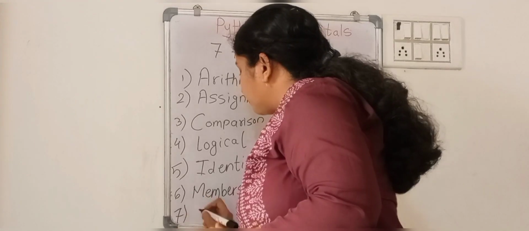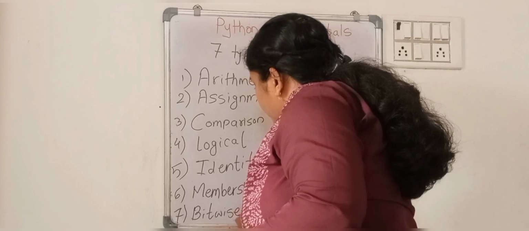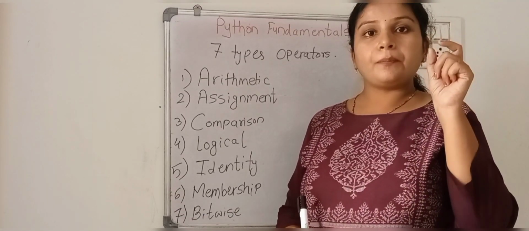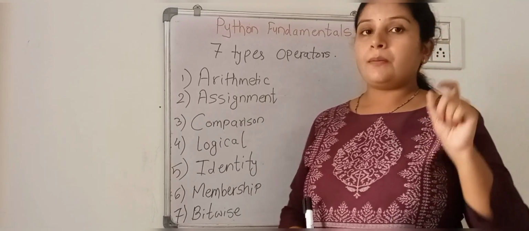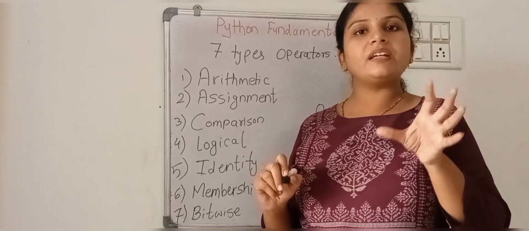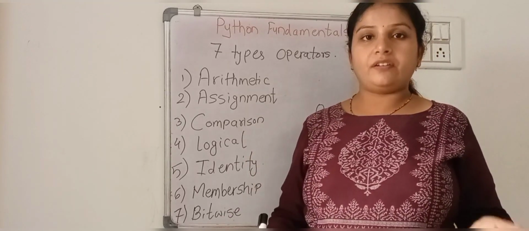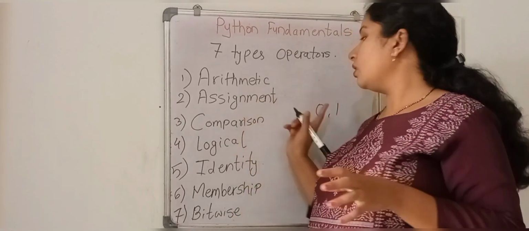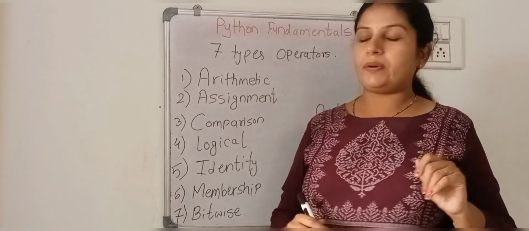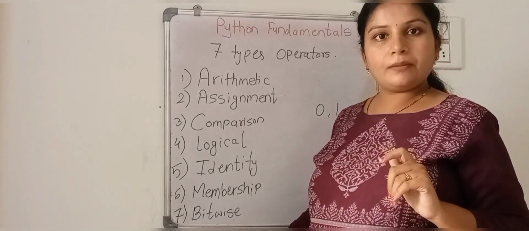And 7 is the bitwise operator. Bitwise operators, bit works on binary numbers. Binary numbers means 0 and 1. Whenever we are considering binary data, we need some operators to work on the binary numbers also. In that case, we are going with the bitwise operators. So these are the 7 basic types of operators in Python.